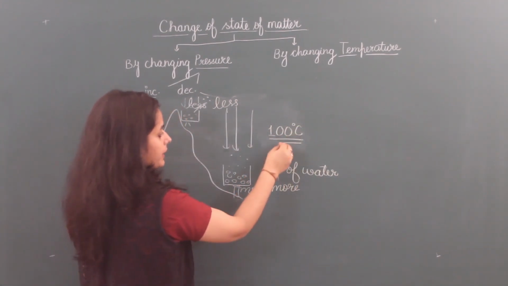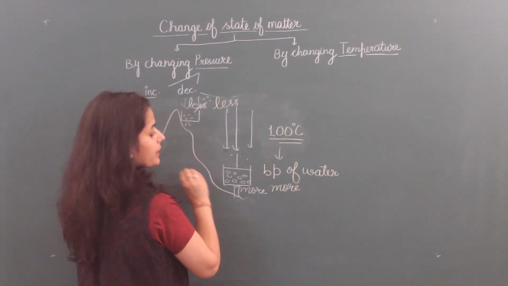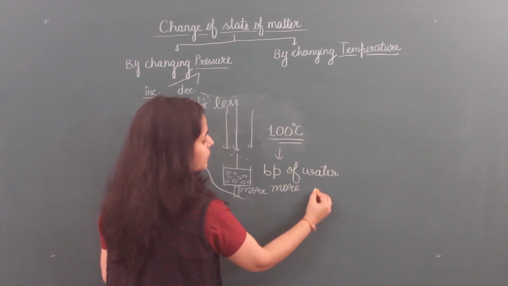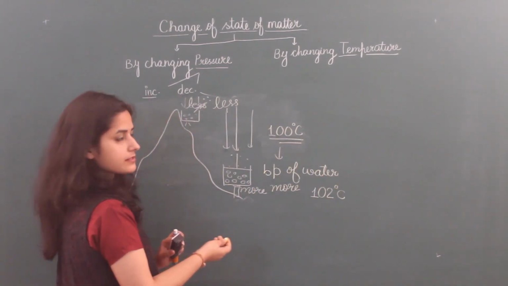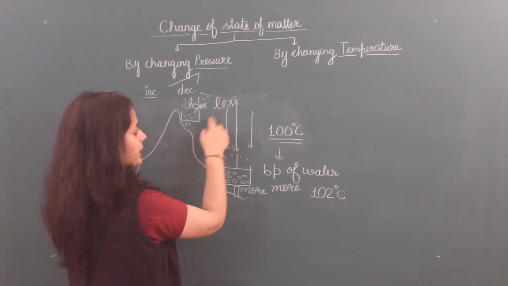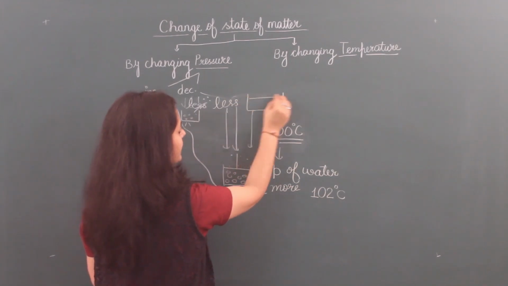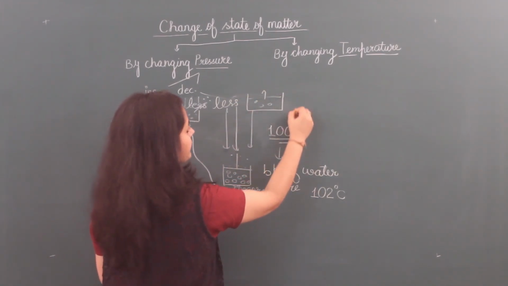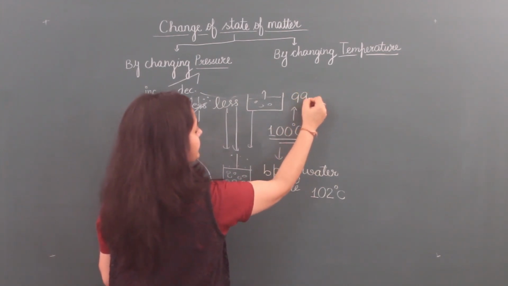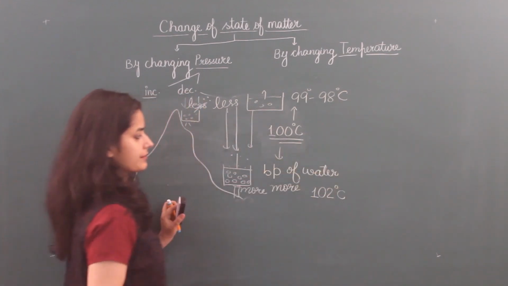Now on the ground, by increasing pressure, by increasing more pressure, we can change this boiling point to 102, 103 degrees Celsius this way. And on mountains, when atmospheric pressure is less, this boiling point decreases from 100 degrees to 99, 98 or lower than this.